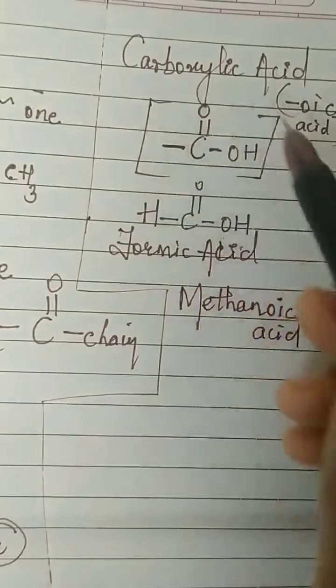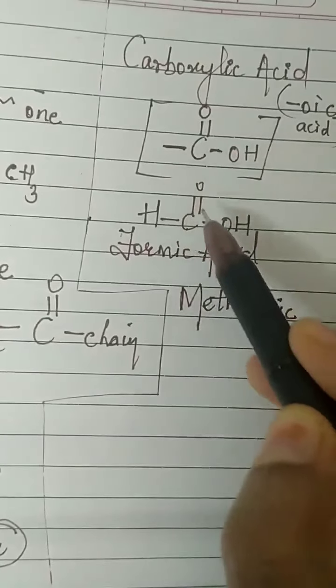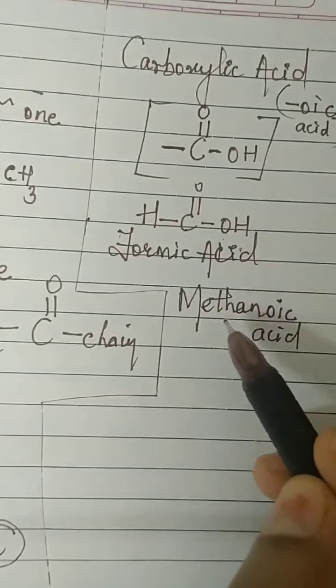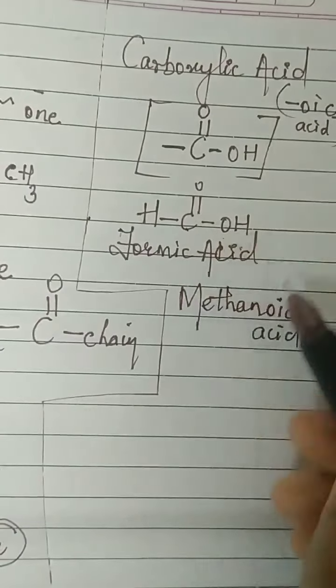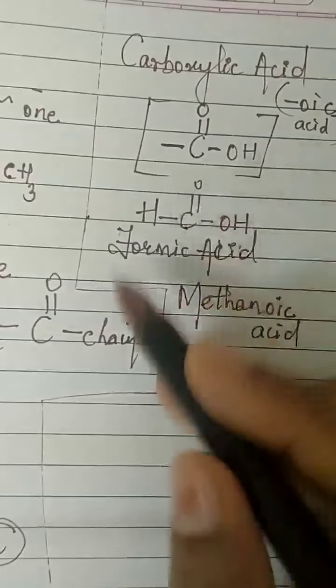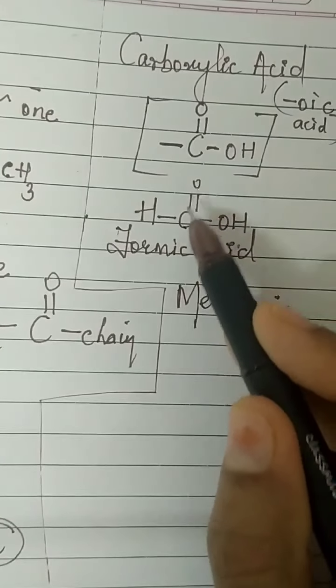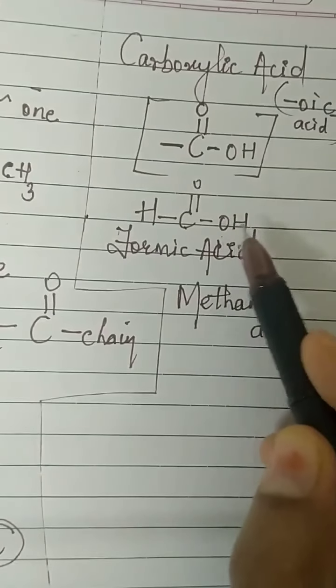So this will be methanoic acid. So now to the functional group, we had attached one hydrogen. So we got H, C double bond O, OH. Formic acid, or IUPAC name is methanoic acid. One carbon, so methanoic acid. How will you identify the acidic group?